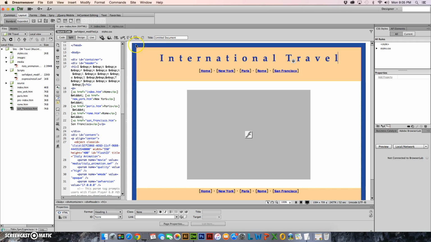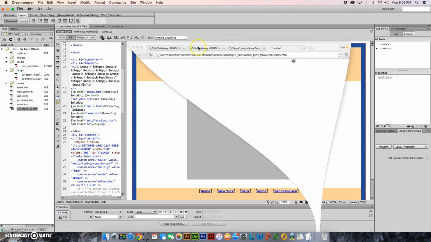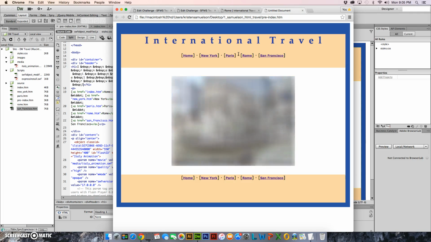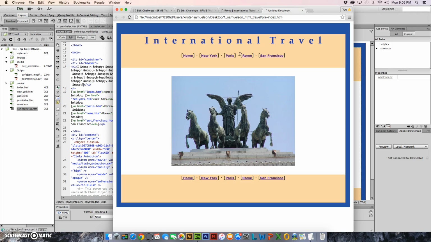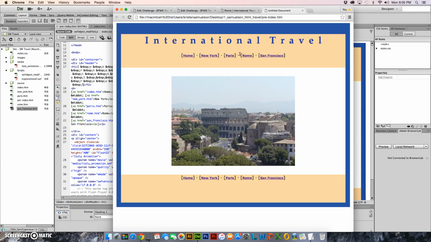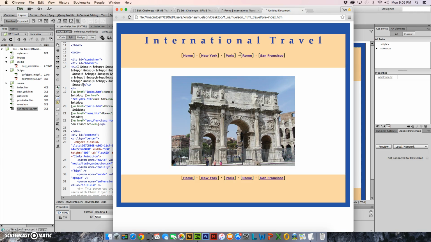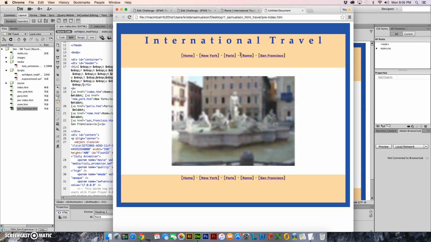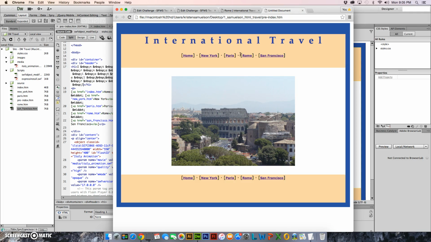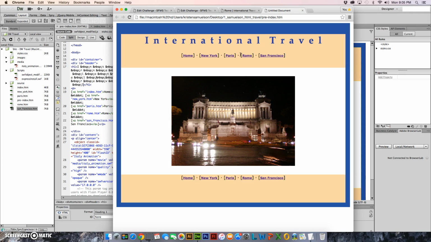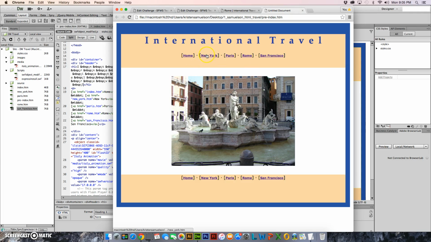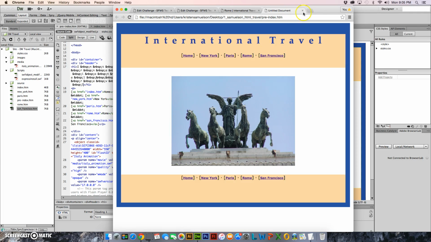If I went and previewed it, I could watch the animation. There's 6 photos, and each lasts 2 seconds, I believe. Nope, 3 seconds. I can't remember exactly. I think it's 3 seconds. So I could watch it over and over and then click on the links.